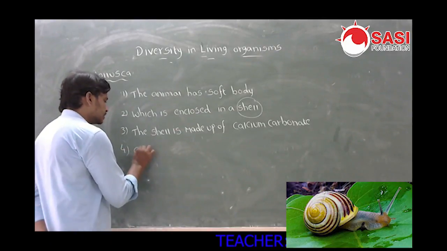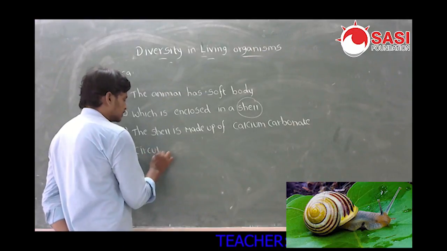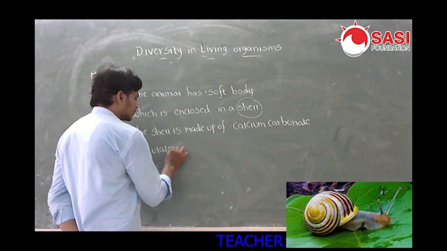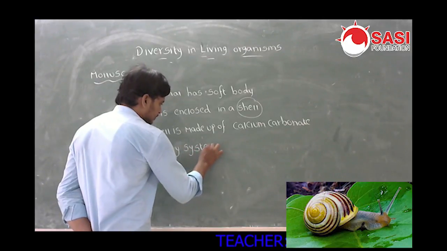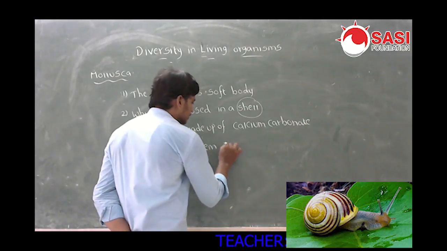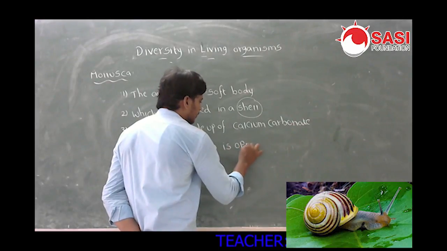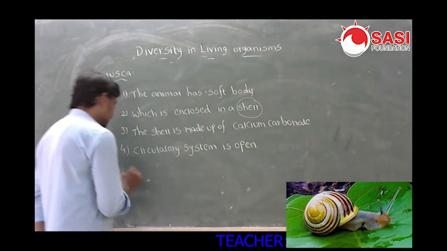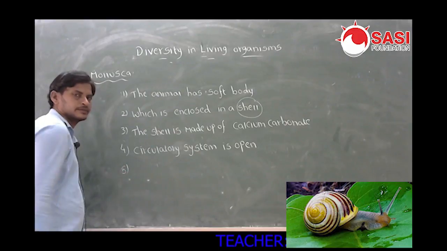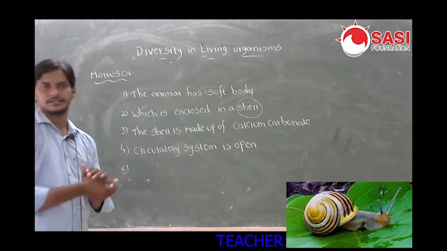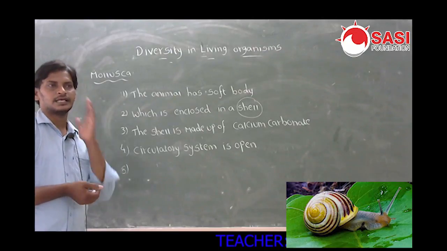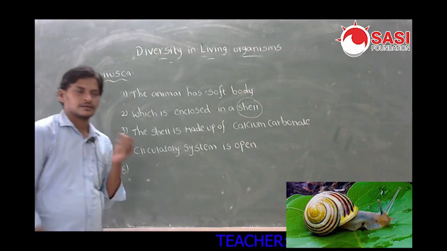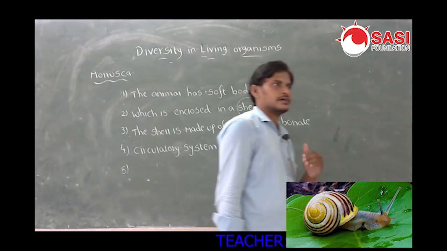Circulatory system is open circulatory system. These mollusca animals have an open circulatory system. And a kidney-like organ is present which helps for excretion.